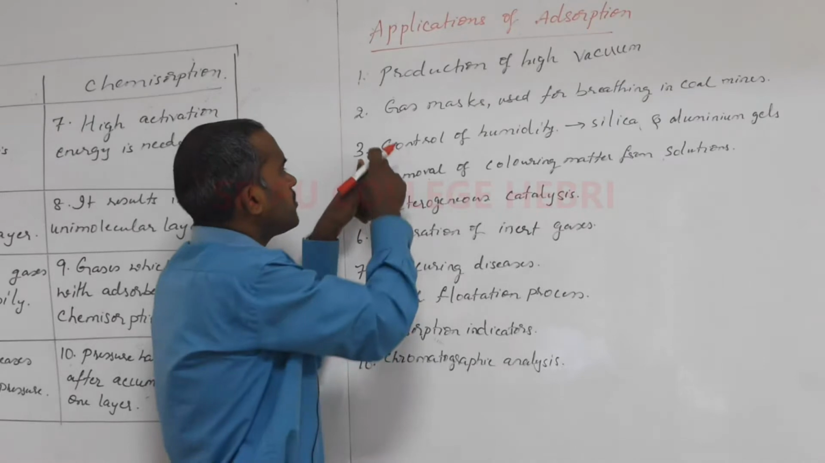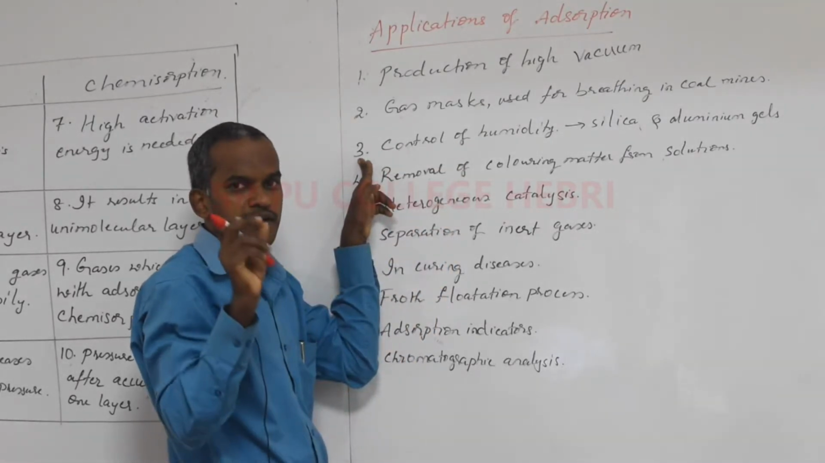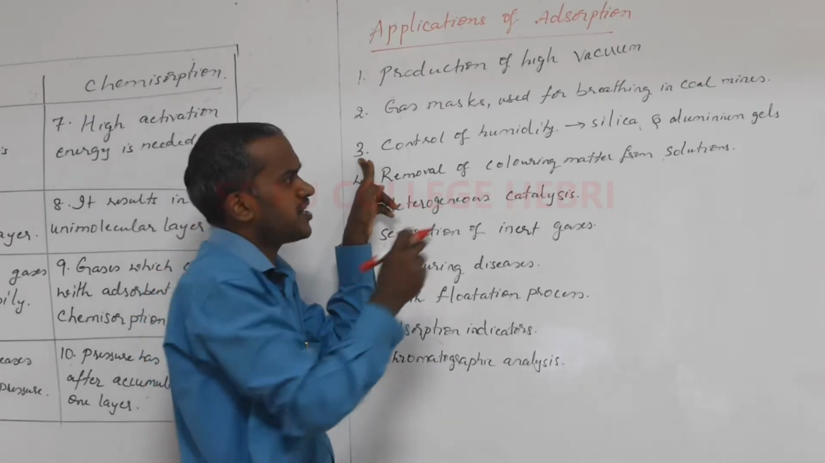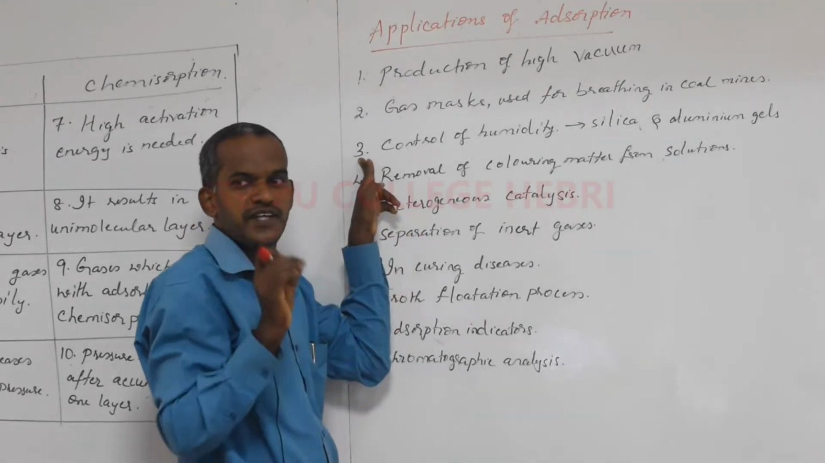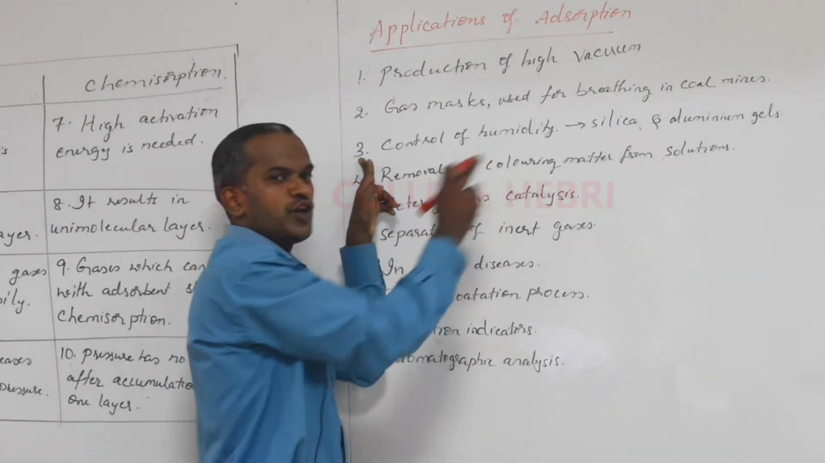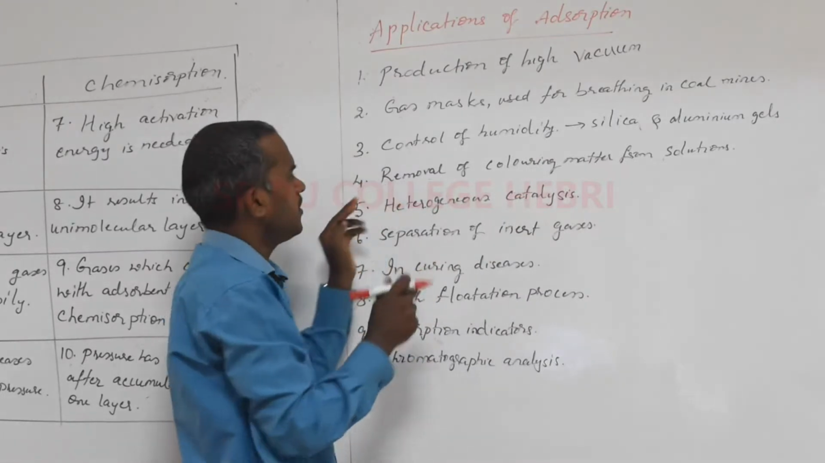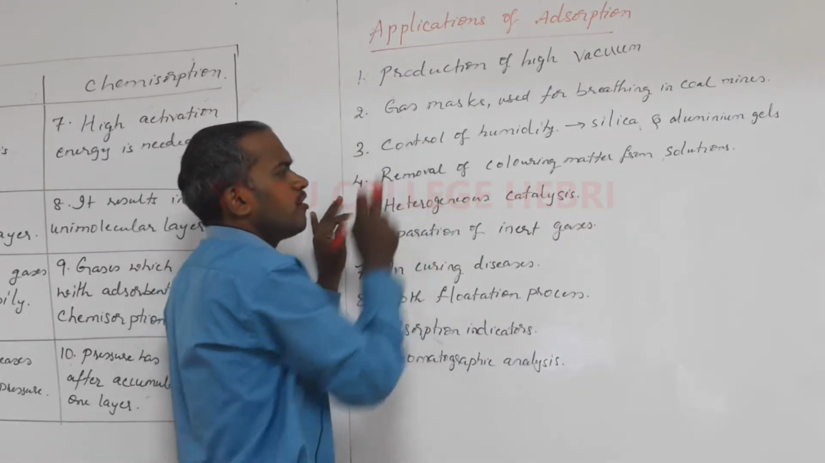Okay, now the third one, control of humidity. You may have seen in small tablet bottles, the small packets of silica gel. Now why is silica gel kept? They are absorbing the moisture. So control of humidity is also done, and it is also based on the principle of adsorption. Okay, that is the third application, control of humidity.